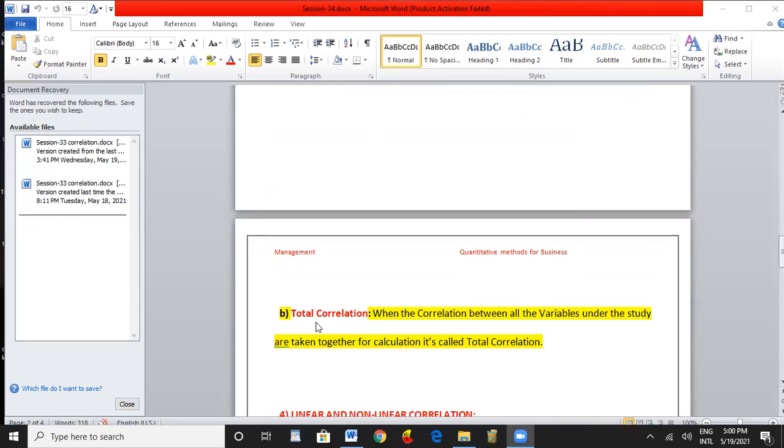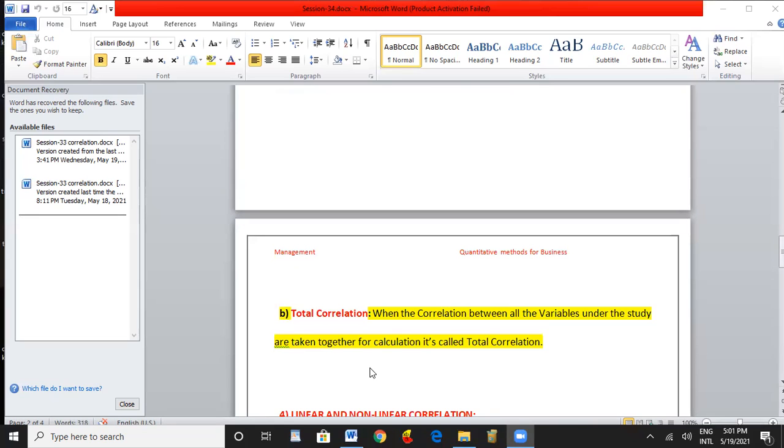In the partial and total correlation, the second one is the total correlation. It is when the correlation between all the variables under the study is taken together. If three are there, A, B, C, in the group, you are calculating the correlation between A, B, C, R, not ignoring C also. The entire group of series has been studied, and you are calculating the R; that is called total correlation.